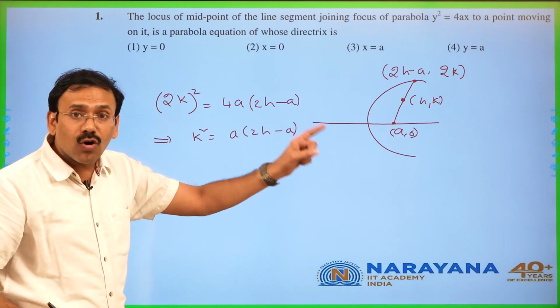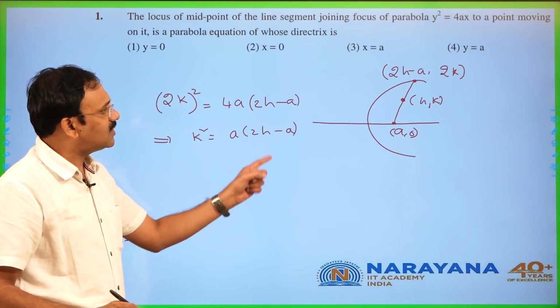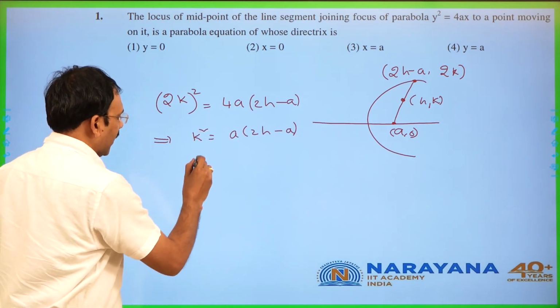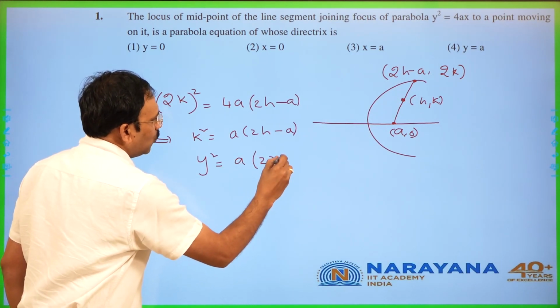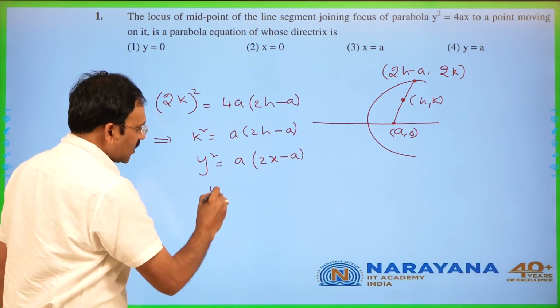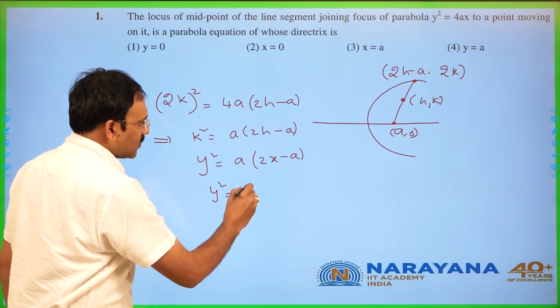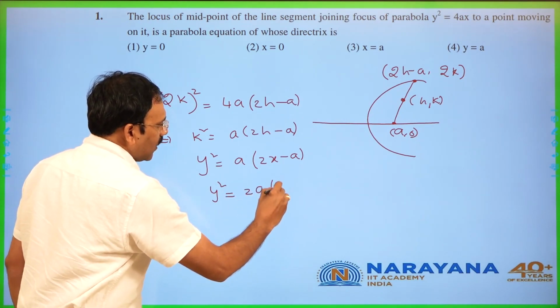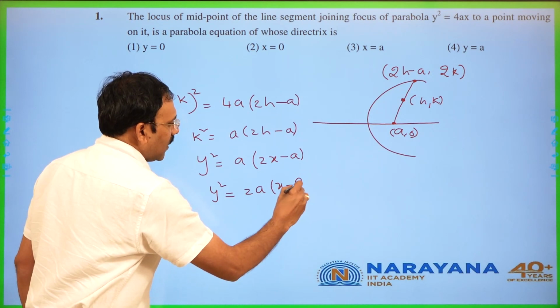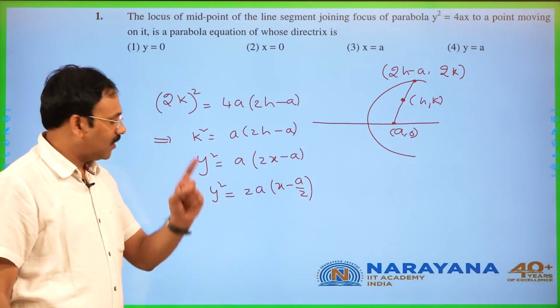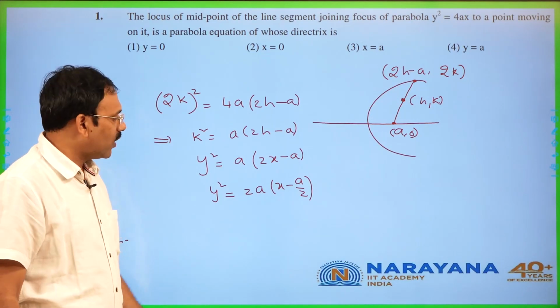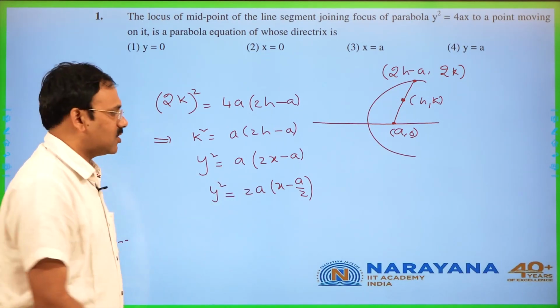As I want the locus of (h, k), h is like x, k is like y. y square is equal to a into (2x minus a), which can be adjusted like y square is equal to 2a into (x minus a by 2). This is again a right parabola, whose vertex is (a by 2, 0).